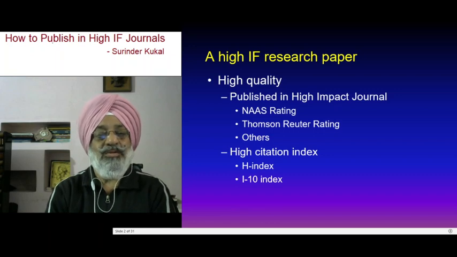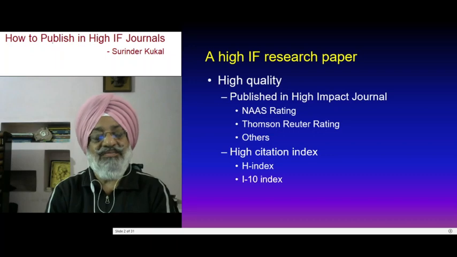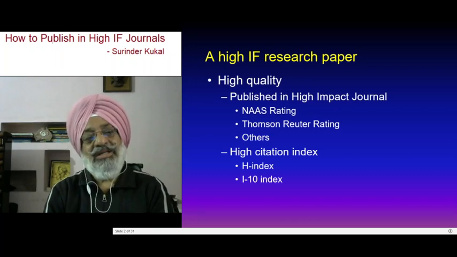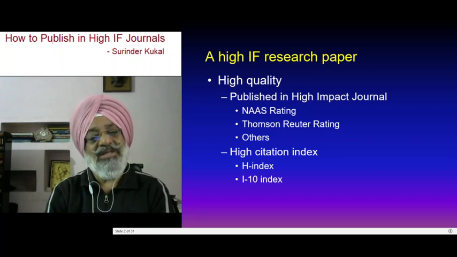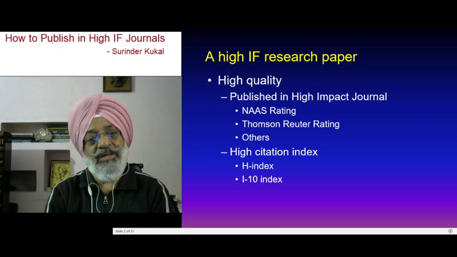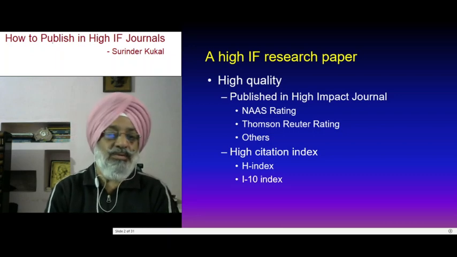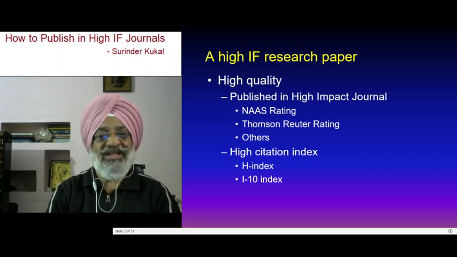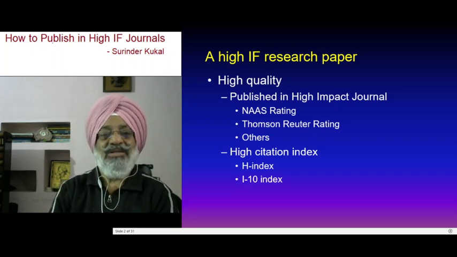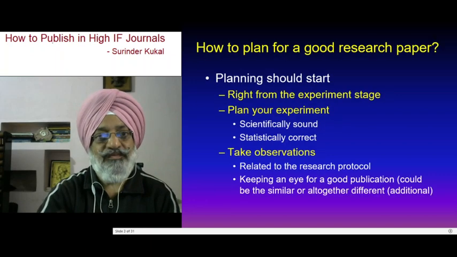Another index is the I10 index. It shows the number of publications cited at least 10 times. If the I10 index is 50, it means 50 publications have been cited at least 10 times. But out of these two, the H index is considered to be a more reliable parameter. Of course, the citation index as well as the high impact factor will depend upon the quality of your research publication.